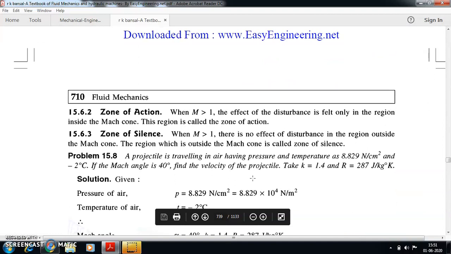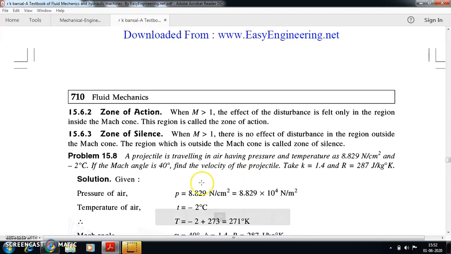Something called the zone of action is where M is greater than 1. Whenever M is greater than 1, the effect of disturbance is felt only in the region inside the Mach cone. Outside the Mach cone, there is no pressure wave coming up. So that is called the zone of action.